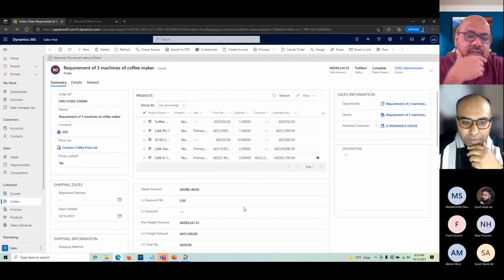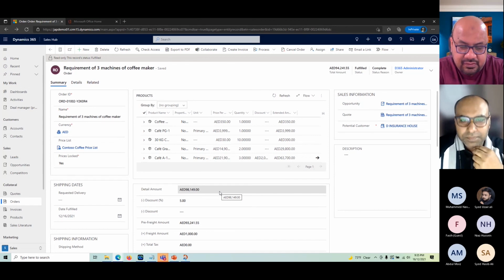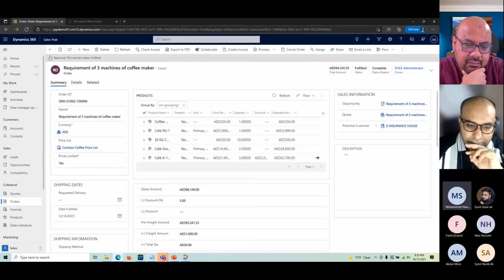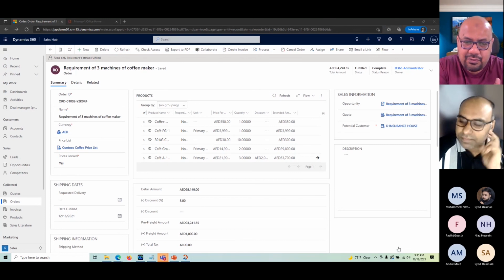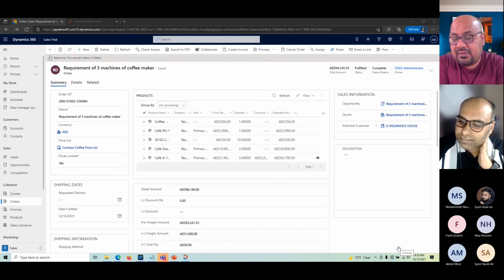There is also an extension, because out of the box, as Wahaj correctly said, there is nothing there. Either it is full or partial. Although you can do the modification on the line level, it's not going to impact the status on top of it.